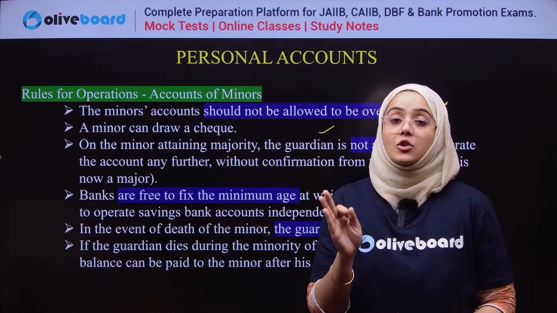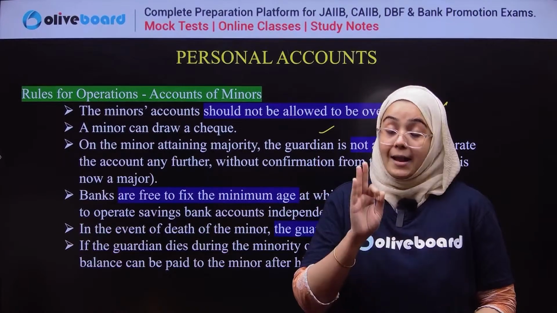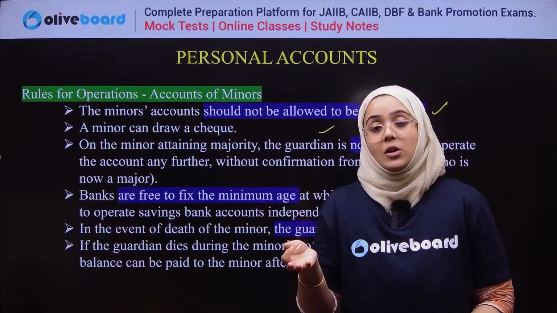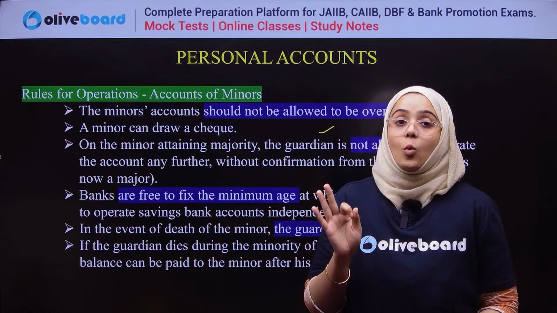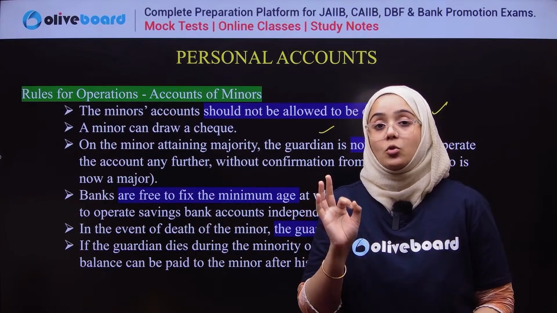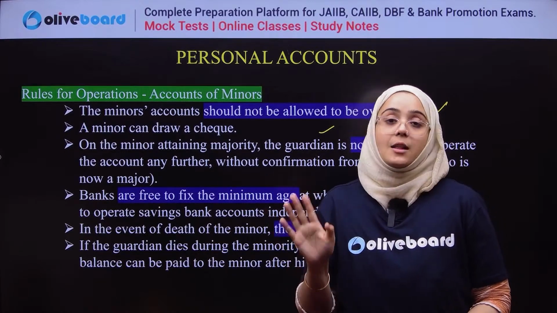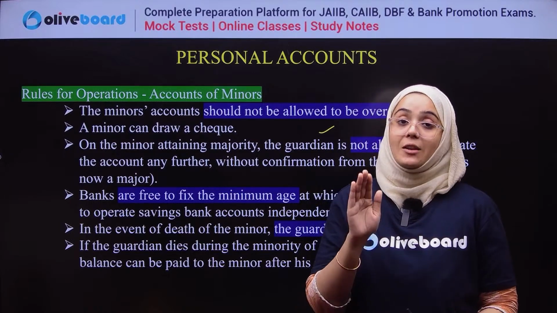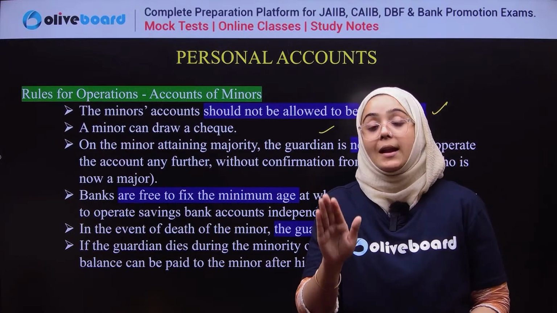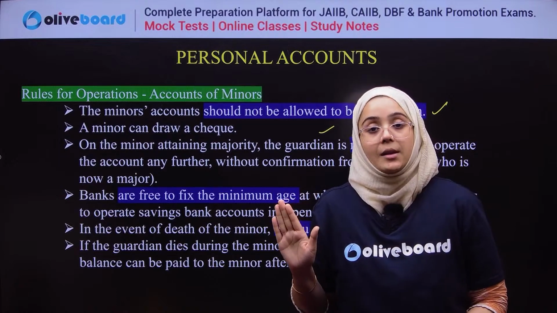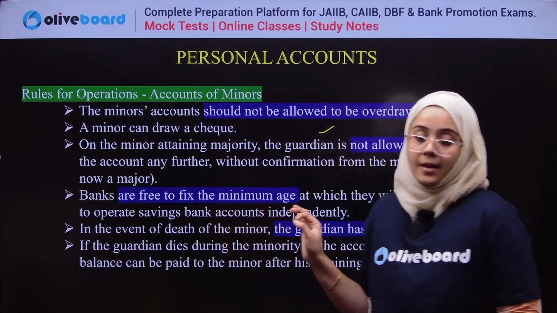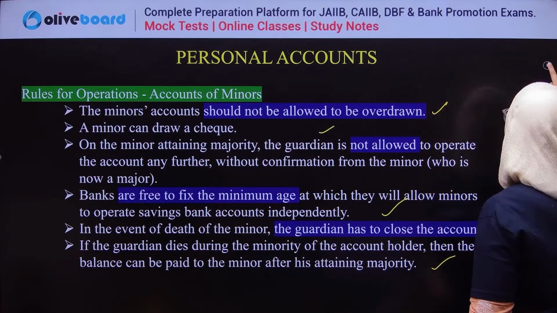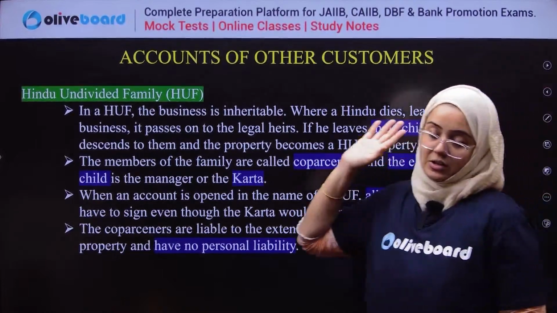If the guardian dies and the minor is still in minority, the bank will transfer the funds to the minor after attaining majority. Banks are always free to decide the minimum age individually. Clear? Yes? Okay.